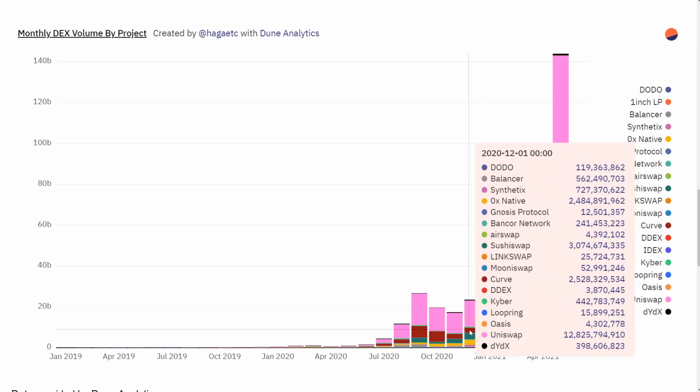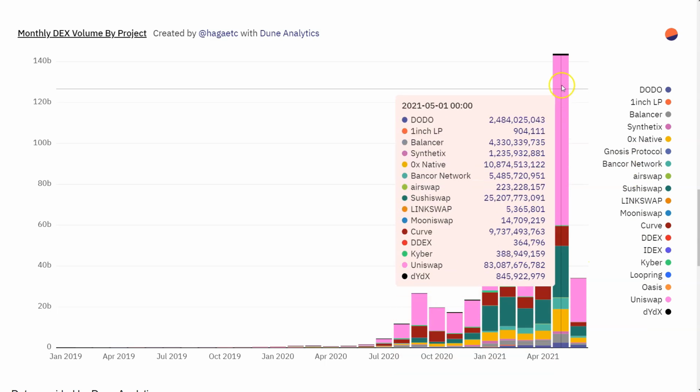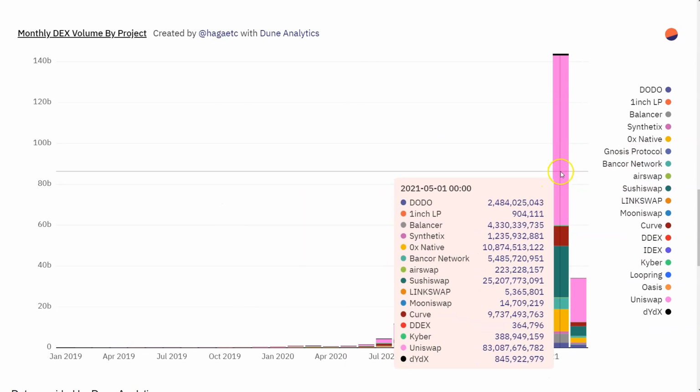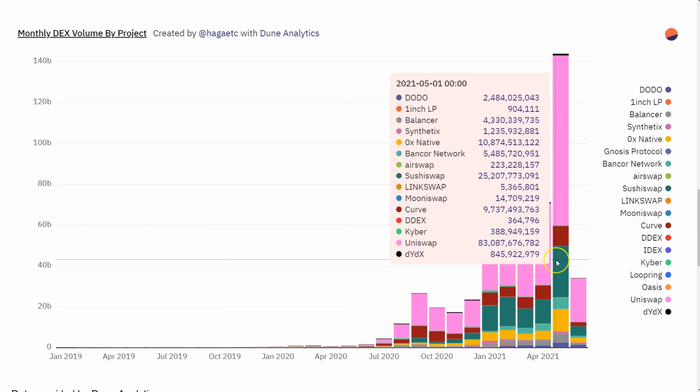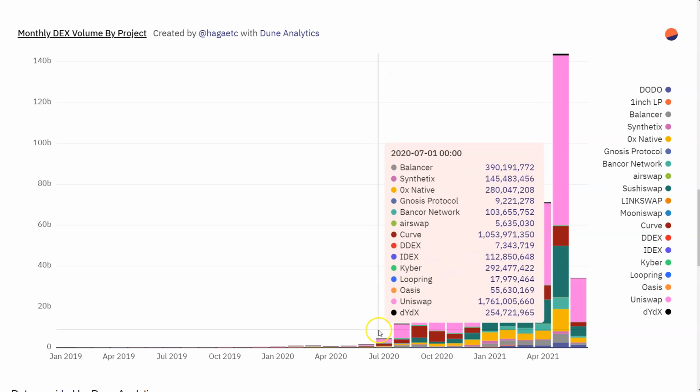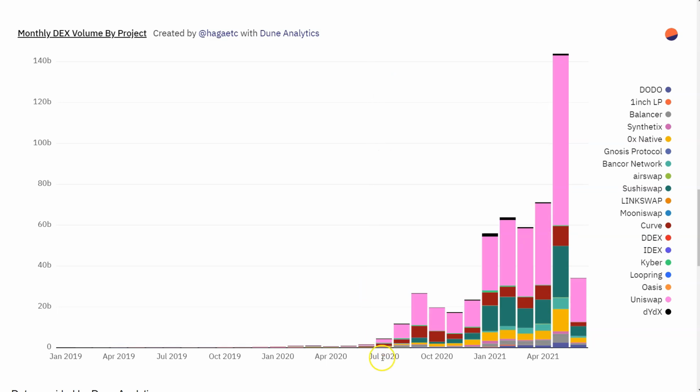time. This is monthly volumes across all DEXs that are tracked here. And pink is Uniswap, so that just gives you some idea of Uniswap dominance relative to even Sushi or 0x or any of these other lesser AMM type DEXs. So Uni dominance has sustained since July, ever since they started airdropping tokens for these DEXs. Uni has always been at the top of this list.